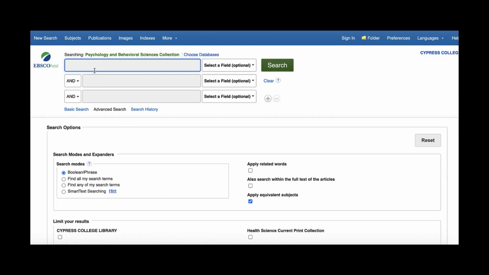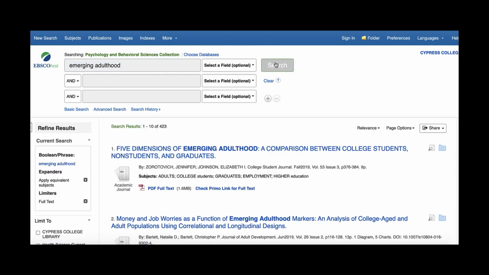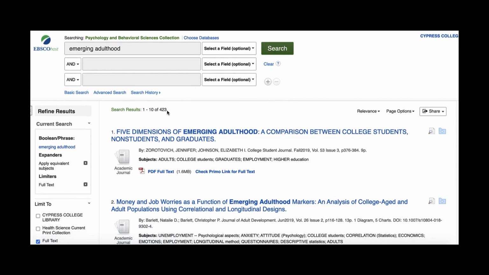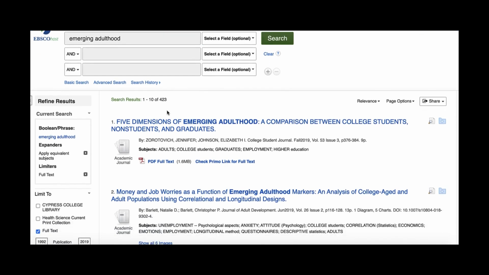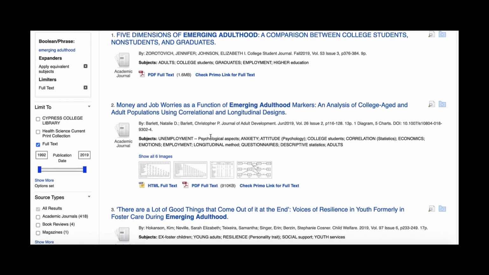If you already have a topic, you can go ahead and search it directly in the box here. I'm going to put in my topic keyword of emerging adulthood. With this database, I like to put in my keyword, my general topic idea, then browse the results. We have over 400 results. I look to see if my keyword is recognized as a subject term in this database.